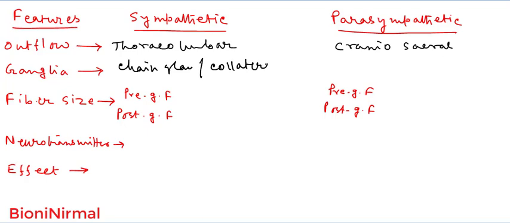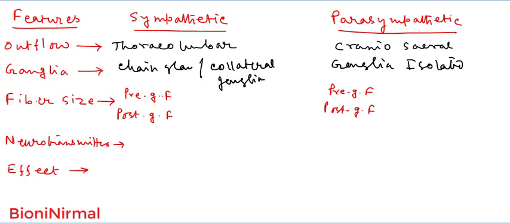Collateral ganglia are present in the sympathetic division, but in the parasympathetic division the ganglia remain isolated. Actually, they are close to the visceral organs, that is, in or near the effector.